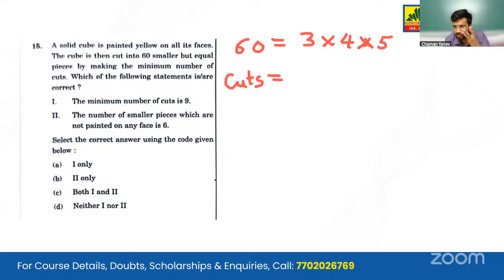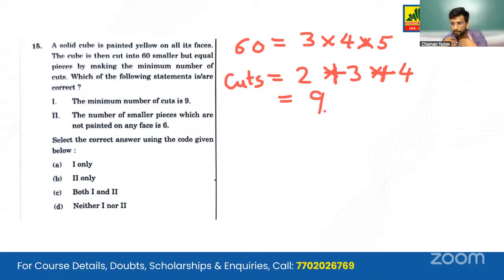So for making 3 cubes, we only need 2 cuts. For 4, we only need 3 cuts, and for 5, we only need to cut it 4 times. So the number of times we have to make a cut is 9.